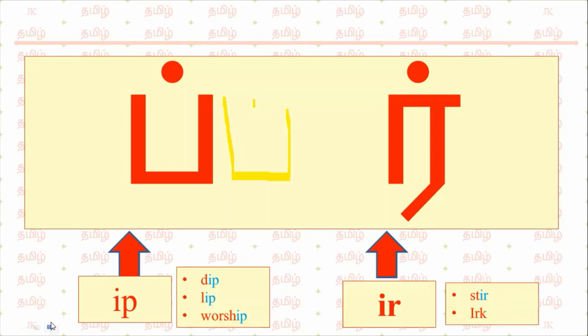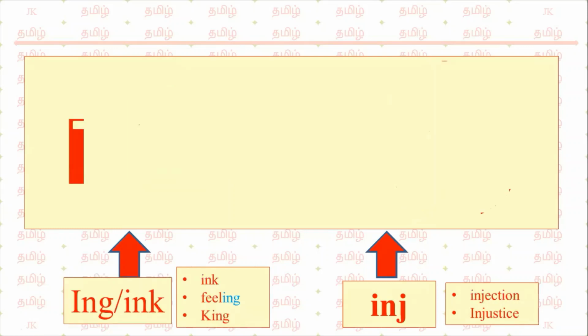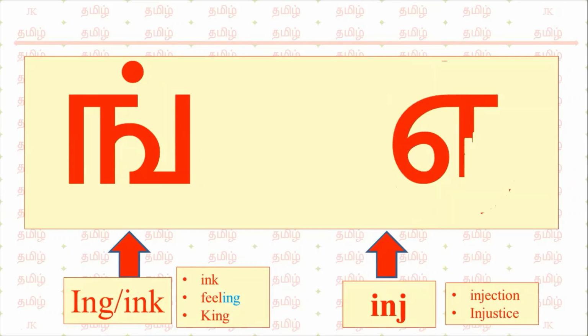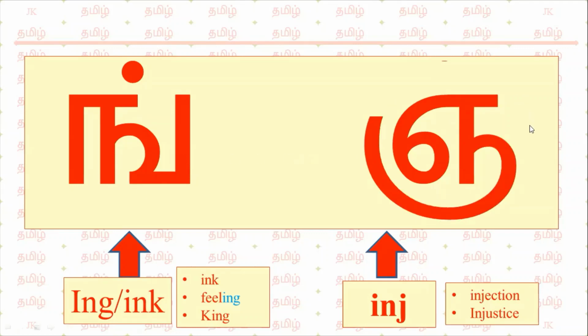Next we will see about மெல்லின எழுத்துக்கள், the soft consonants in Tamil. This is the first letter of soft consonant, ing. Feeling, ing; king, ing. This is the second letter of soft consonant, inj. Injection, inj. Injustice, inj.